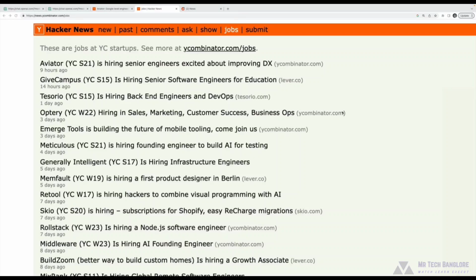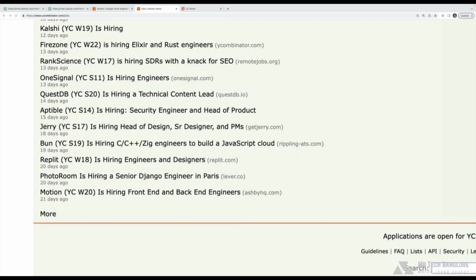So let's try something significantly more complicated. I'm on the Hacker News jobs board. These are all Y Combinator startups, and these are recent job posts. What I want ChatGPT to do is, let's just make it easy by picking the first 5, maybe, because it's slow if I tried to do it with every single one of these.